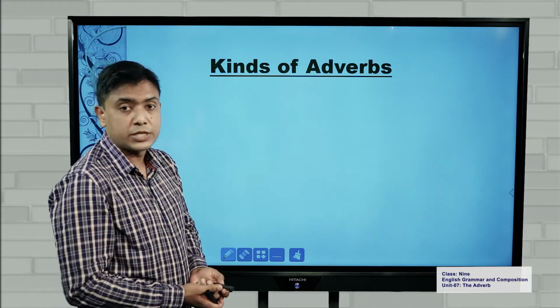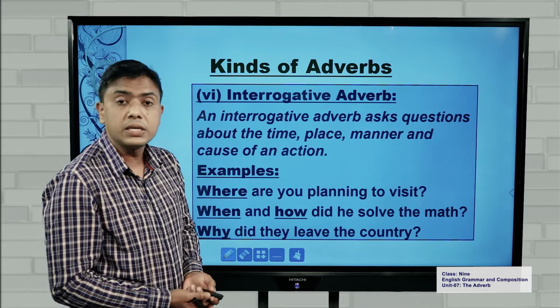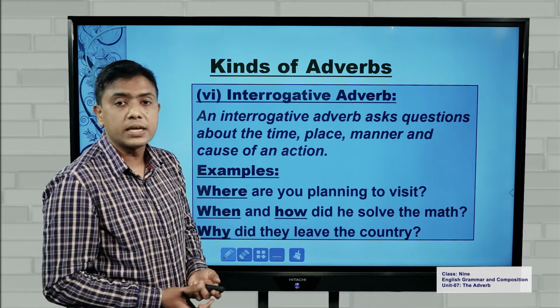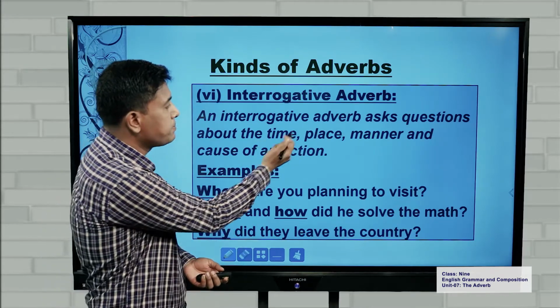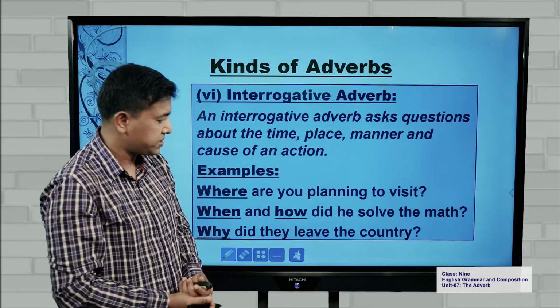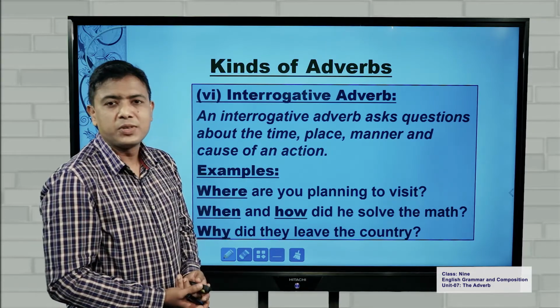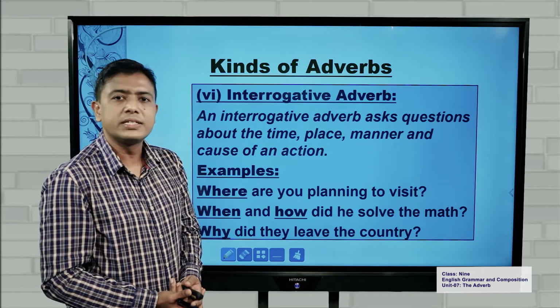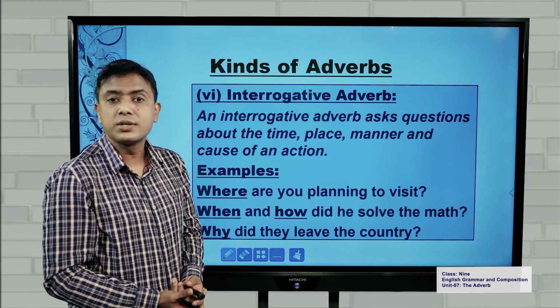Now, my dear students, category number 6, adverb number 6, very easy: interrogative adverb. You can easily understand it. Questions, time, place, manner, and cause of an action. If you look at these examples, you can easily understand how interrogative adverbs are used to make questions.